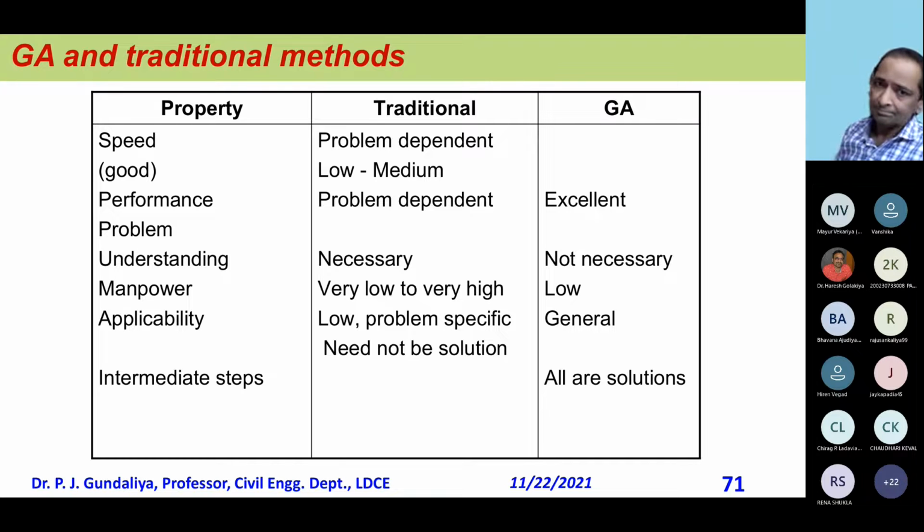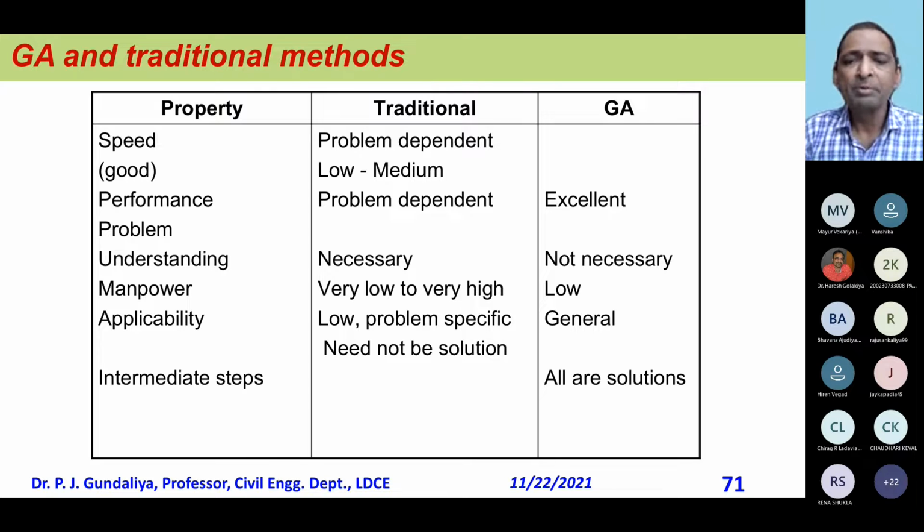Uncertainty is necessary in traditional methods, whereas it is not necessary in GA. Manpower requirement: low. Because I said that if you know GA, you are not required to know much mathematics, and anybody can work with it.